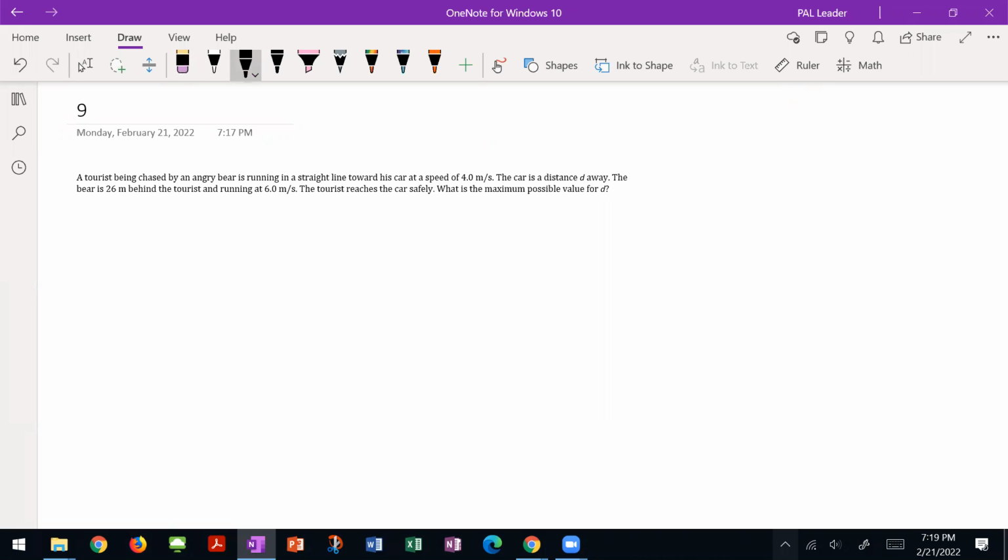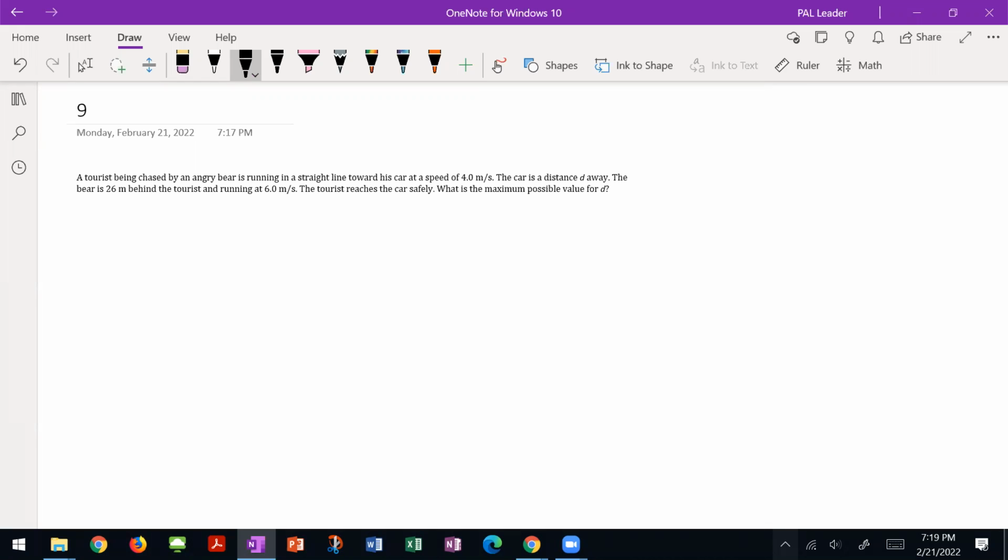So, a tourist being chased by an angry bear is running in a straight line toward his car at a speed of 4 meters per second. The car is distance d away. The bear is 26 meters behind the tourist and running at 6 meters per second. The tourist reaches the car safely. What is the maximum possible value for d?